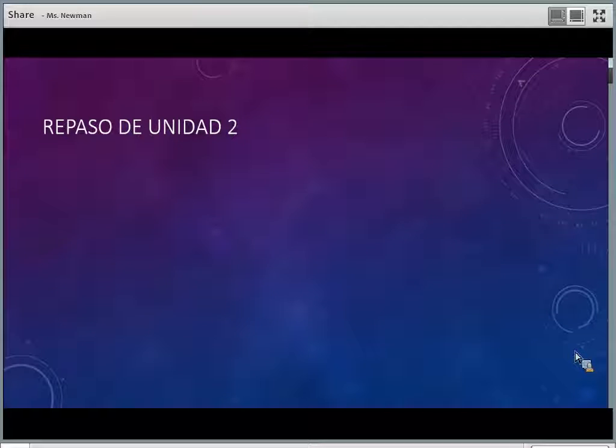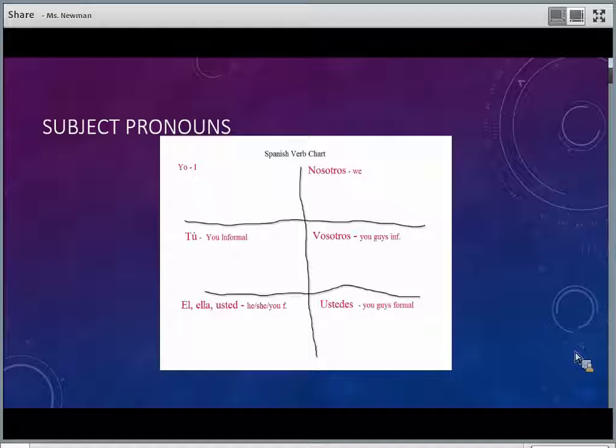Okay, repaso de unidad 2. Subject pronouns. This is really important. Make sure you have these down. Okay, and this shouldn't throw you off too much because we have the same things in English and you can see the English word right next to all of these.